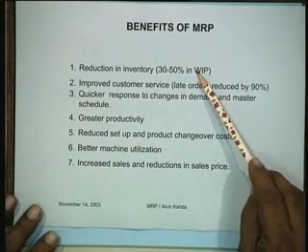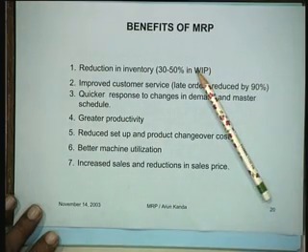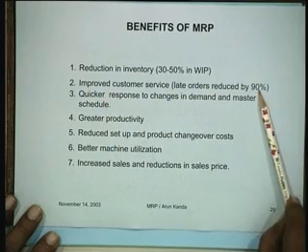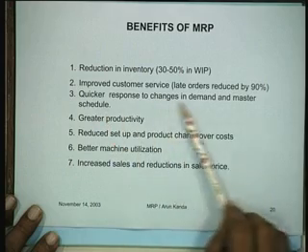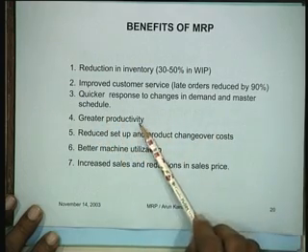I think this is obvious because when you are actually calculating how much you need and you are ordering on that basis, that means you are not ordering unnecessary amounts which you would otherwise have ordered. That is why there is a reduction in inventory. There is improved customer service. Late orders have been reduced by 90%. Quicker response to changes in demand and master schedule. Greater productivity.